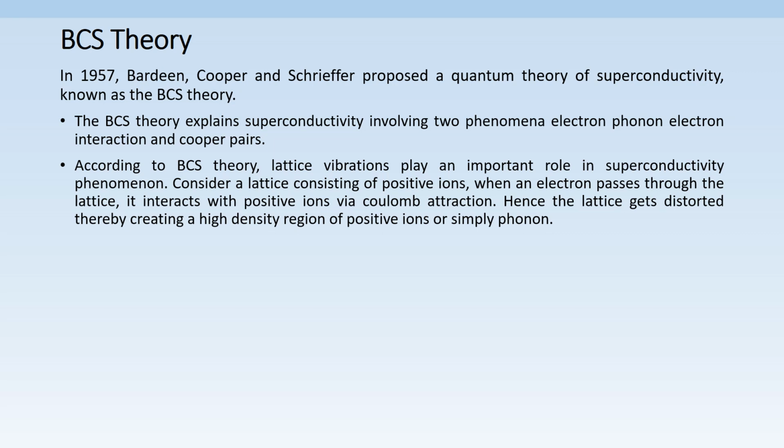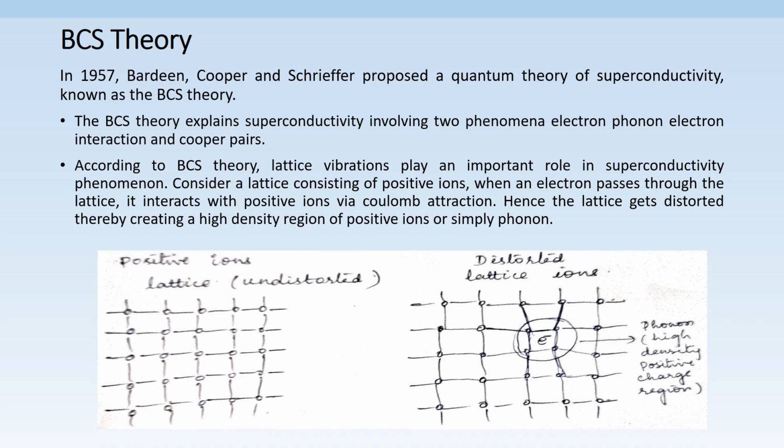To explain this theory, let us consider a lattice consisting of positive ions. First figure shows an undistorted positive ion lattice in which the positive ions are vibrating about their mean position. When an electron tries to enter such a lattice, the electron cannot pass through these vibrations. Second figure shows a distorted positive ion lattice.